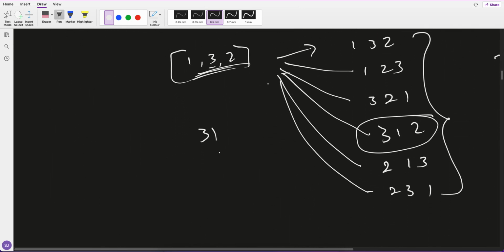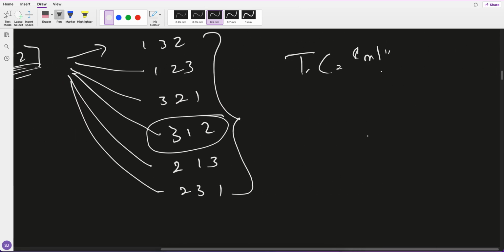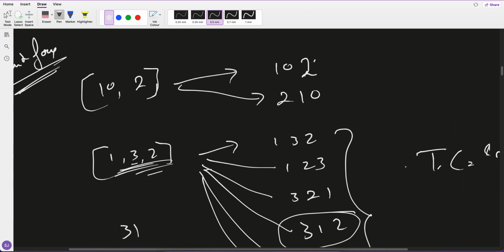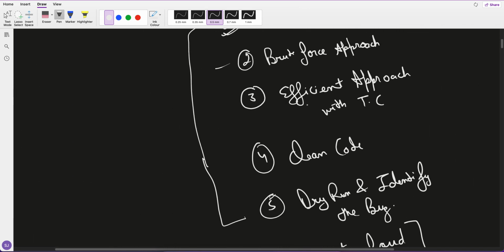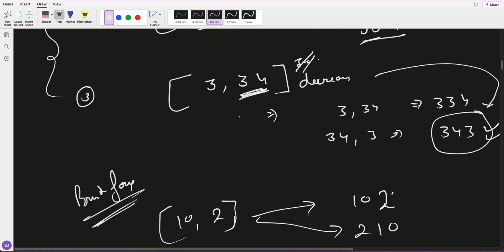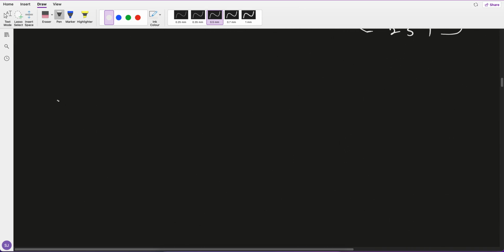But one way is like we will come up with all possible combinations and pick out the one. But now let's say, can we improve this a little bit? So now let's go to the third part, the efficient approach with time complexity. Now I am telling you the efficient approach.